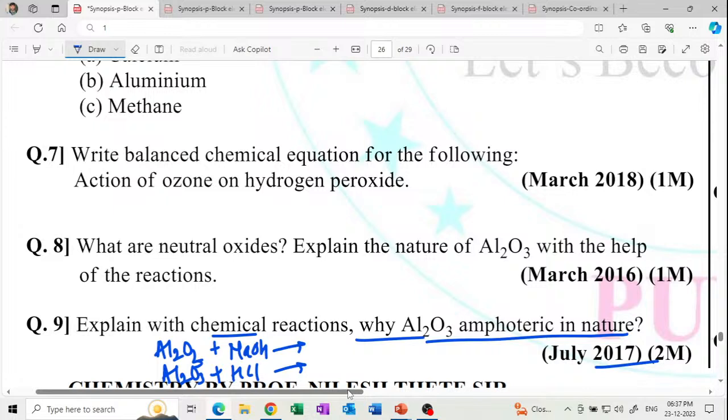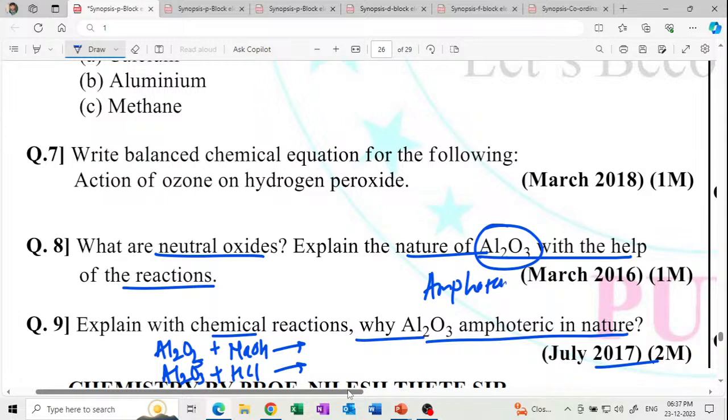Get it? What are neutral oxides? Explain the nature of Al2O3 with the help of the reaction. Al2O3 has amphoteric nature. Amphoteric oxide. What is the nature of Al2O3? Amphoteric oxide.